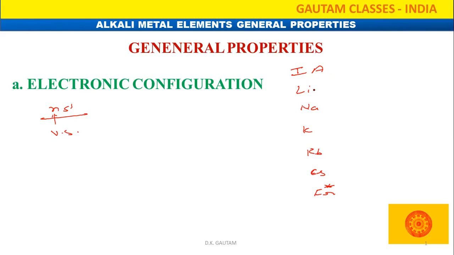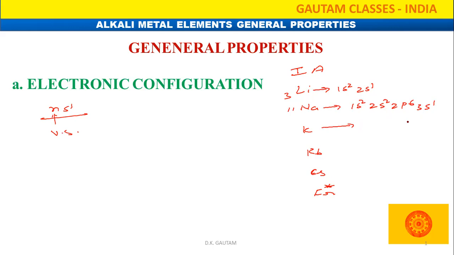Suppose we want to write the electronic configuration for lithium. The atomic number is 3, so 1s2, 2s1. What about sodium? Sodium's atomic number is 11. We can write 1s2, 2s2, 2p6, and 3s1. So in all of them, the last electron is entering into the s orbital.